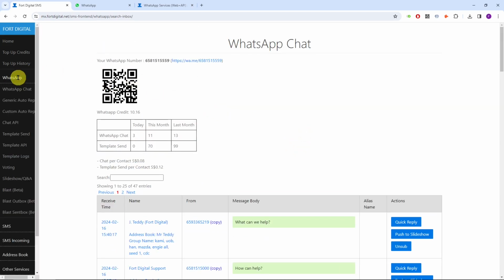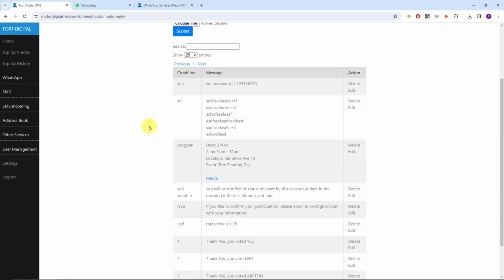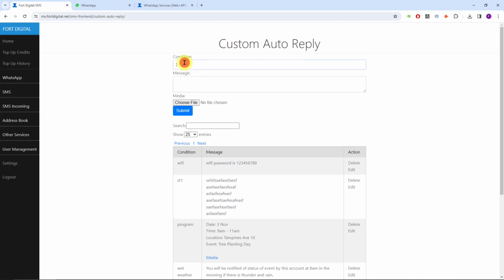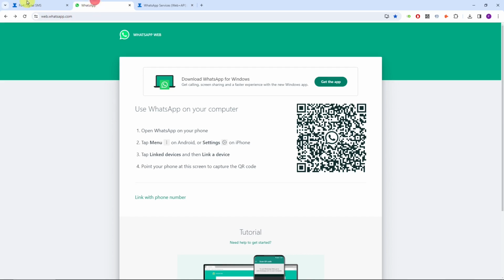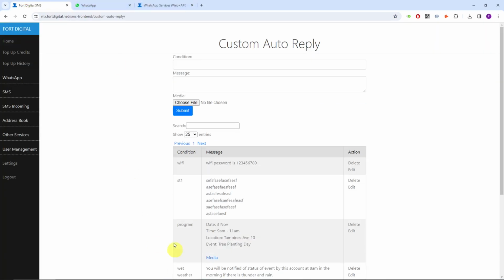Now I'm going to show you the custom auto reply. The custom auto reply is a very powerful auto reply where you can create a special code. These are the codes and special answers. I'll give you an example. I can create a code called Wi-Fi, and then the password is this one. If somebody wants to get the Wi-Fi password, they have to WhatsApp us the Wi-Fi code first, so we will get their phone number.